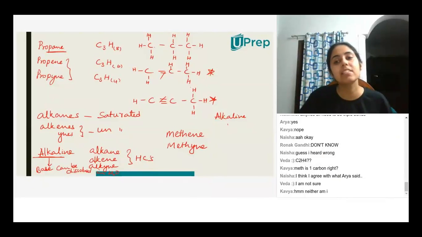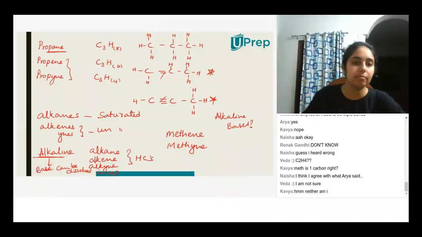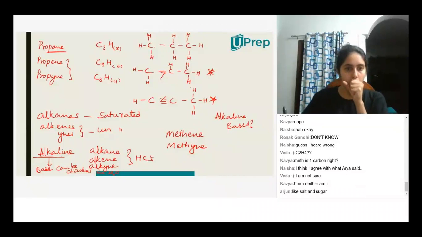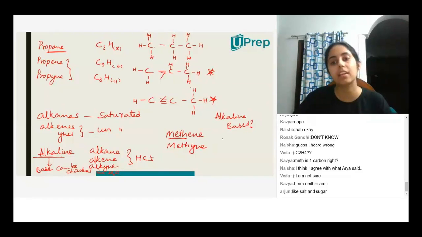So what are bases? Salt is neutral, not a base. Yeah, salt is neutral. Okay, so looks like a lot of people are confused about what meth is. Okay, meth is one carbon.